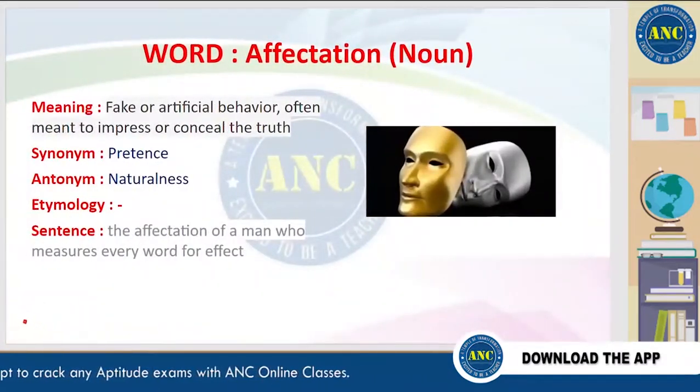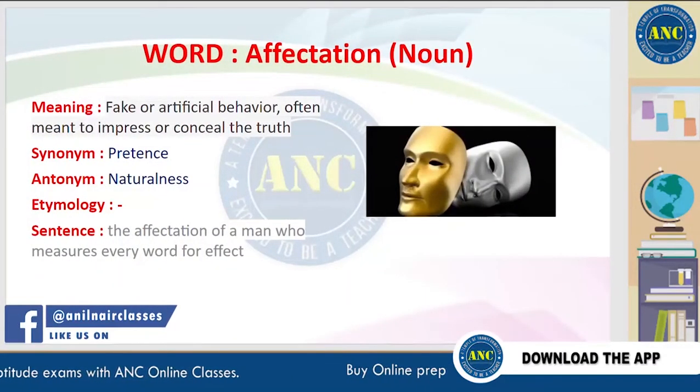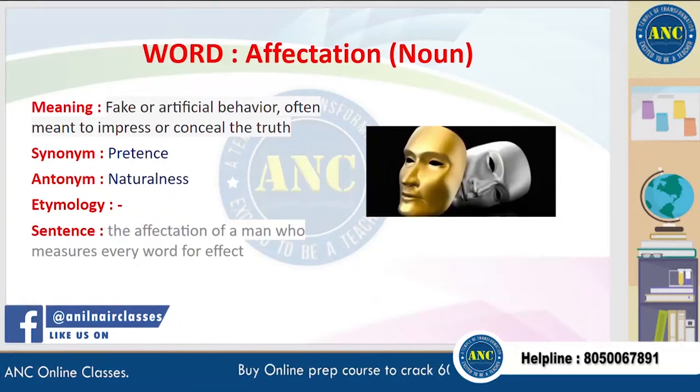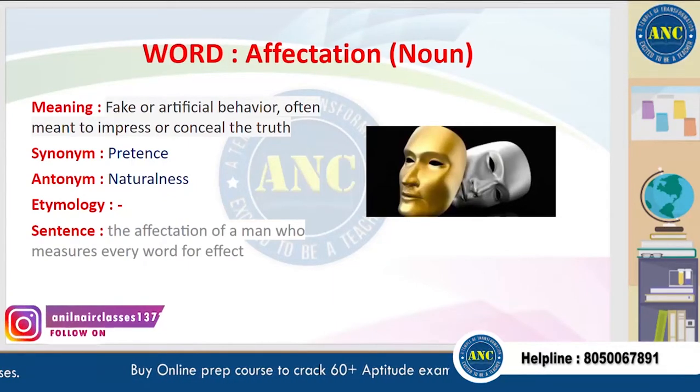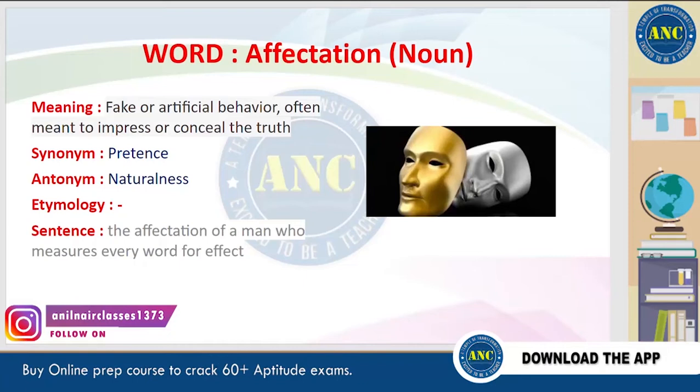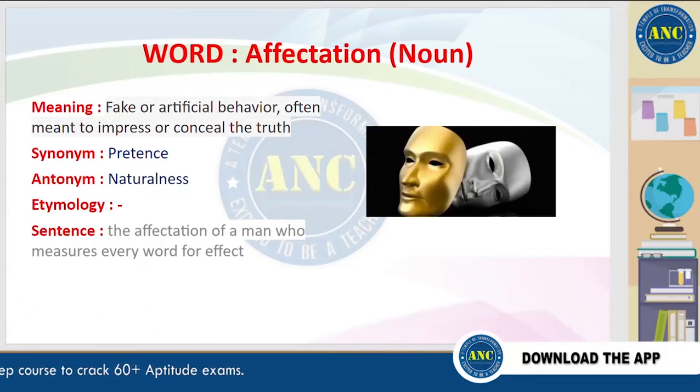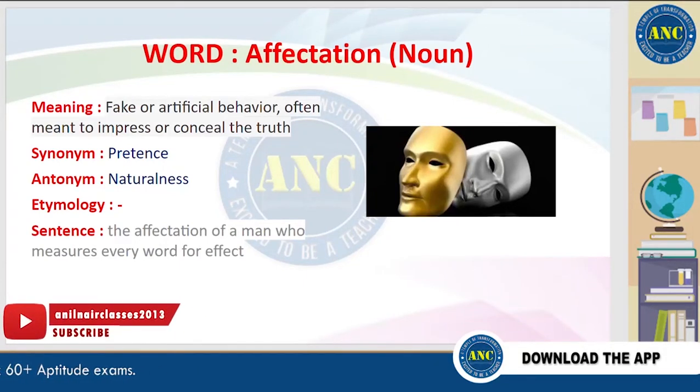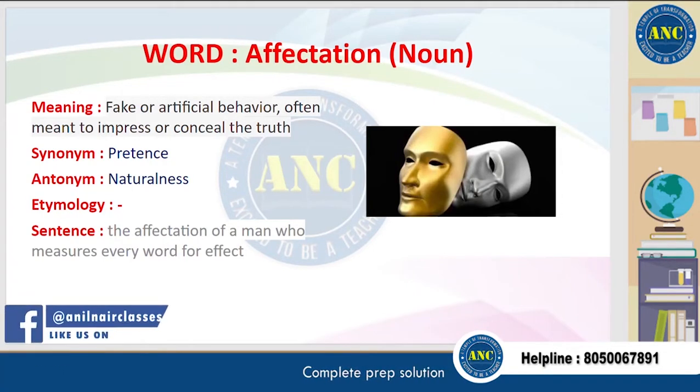The next word is affectation. Affectation means fake or artificial behavior, often meant to impress or conceal the truth. A synonym for this word is pretense, and an antonym is naturalness. A sentence for this word is, the affectation of a man who measures every word for effect.